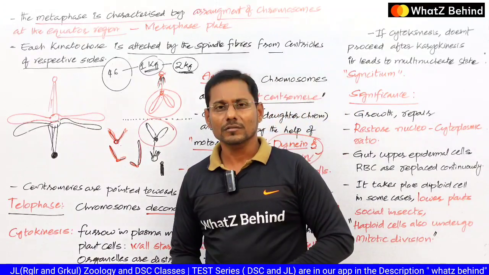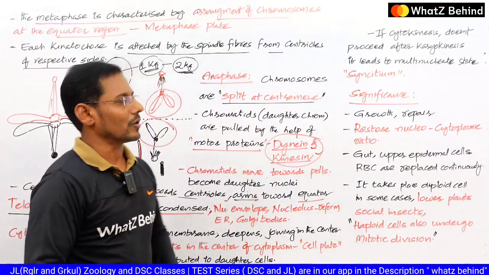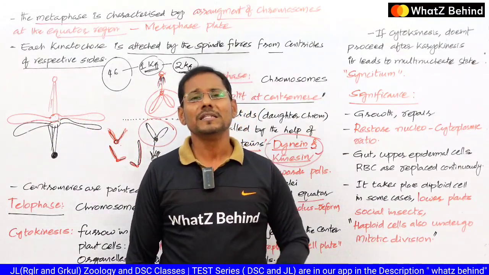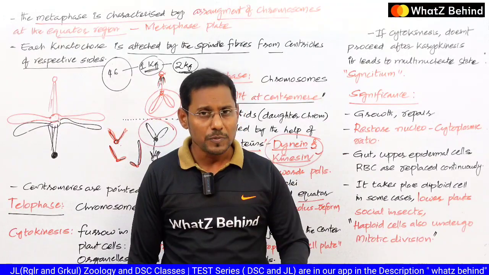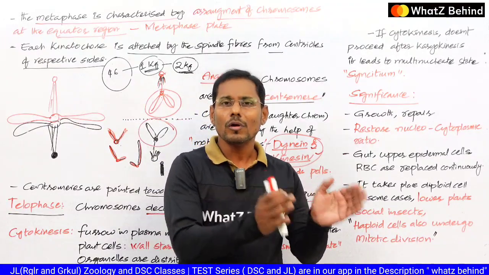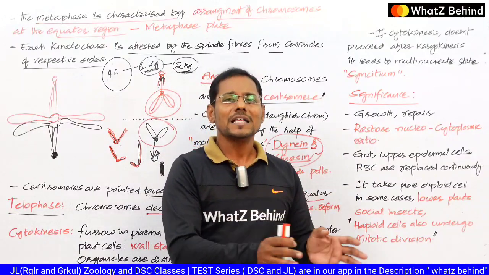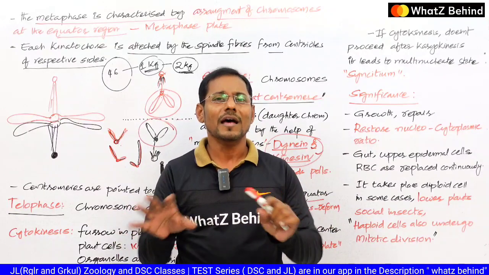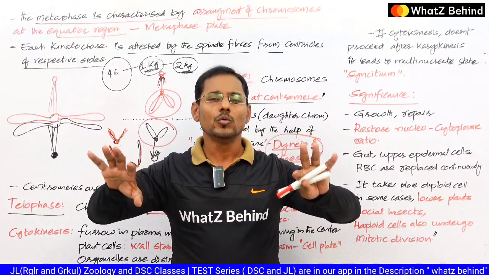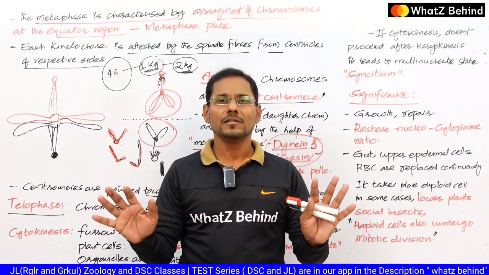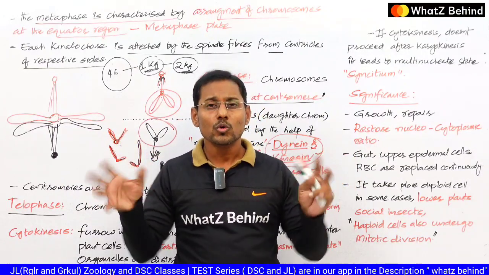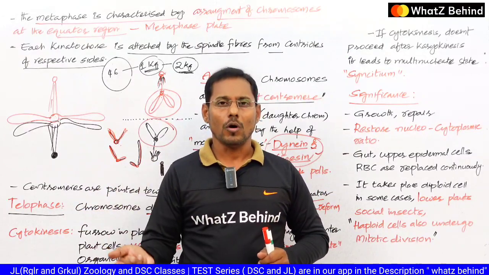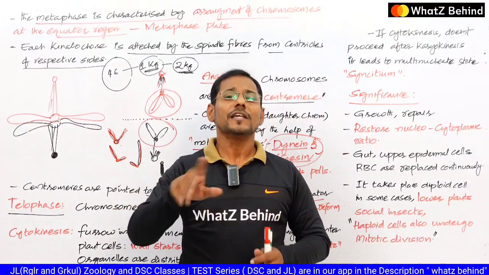And let us see the next stage, that is the cytokinesis. Actually, till here whatever changes took place, they took place in the nucleus only, so we call all these phases together the karyokinesis. After the karyokinesis, the genetic material is divided and moved towards the polar region. Now the cell has two groups of genetic material. Now the cytoplasm is only one, and after this, if daughter cells are to form, the cytoplasm has to